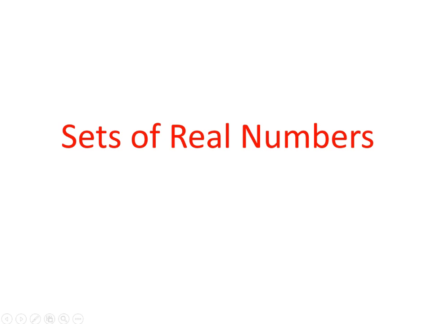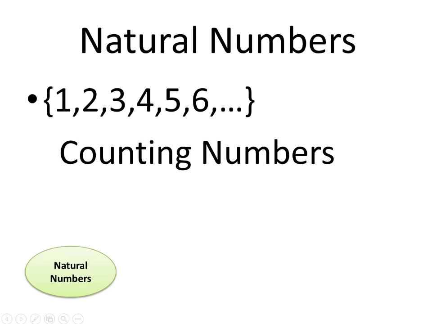Hi guys, I want to start today by talking about sets of real numbers. So the first set that we are going to talk about is called natural numbers. And natural numbers are all the numbers that we use as counting numbers. That includes every single number greater than 1 that we use to count. 1, 2, 3, 4, 1,000, 1,000,000. All these numbers are called natural numbers.